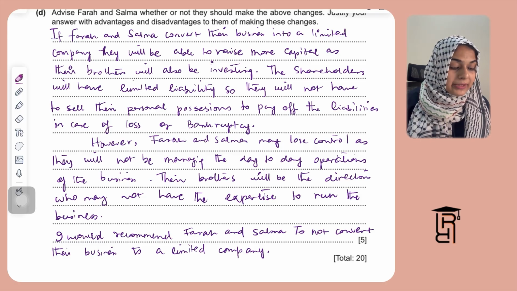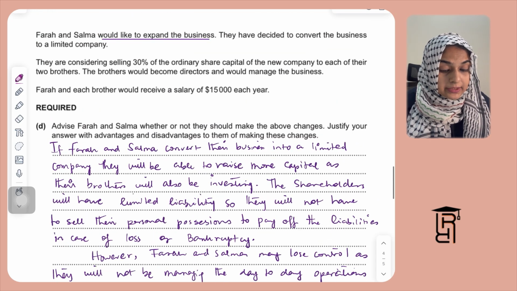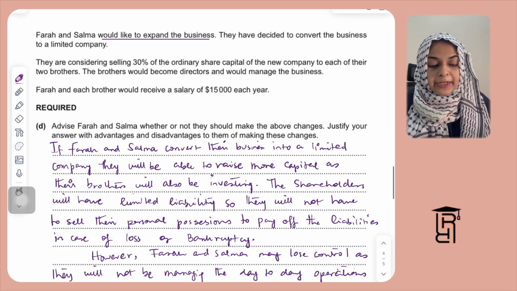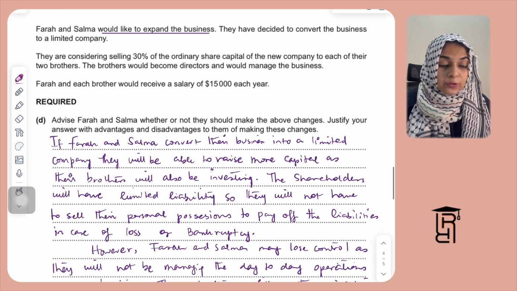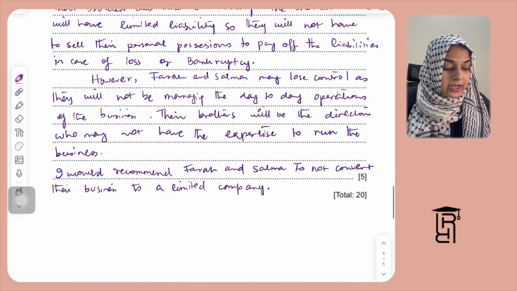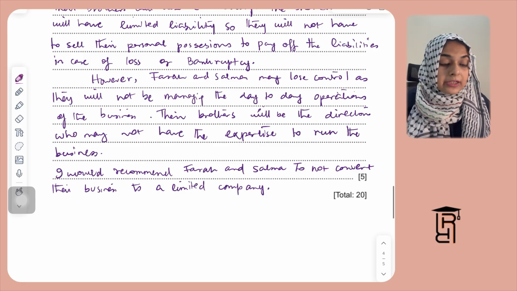So I would recommend Farah and Salma to not convert their business to a limited company. You guys can also say that each of the brothers might not be good enough, or they might not have the expertise of doing business and managing the business. So that may also lead to a loss, right?